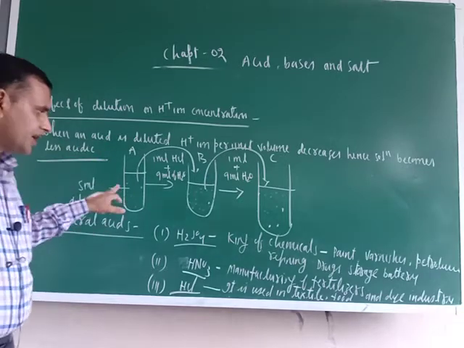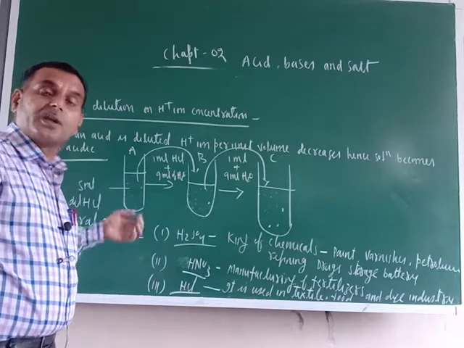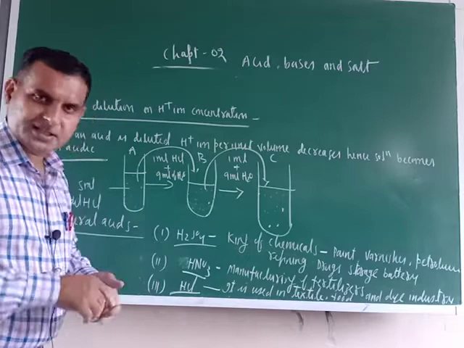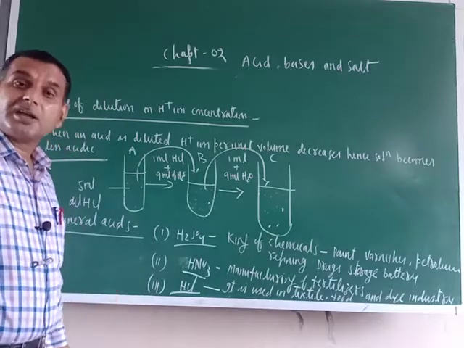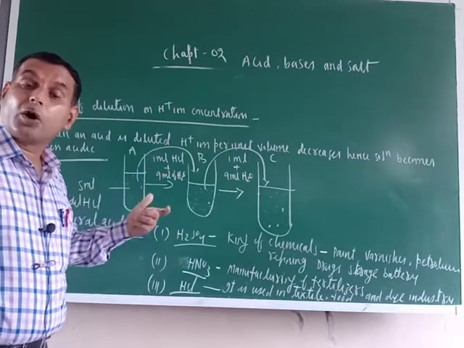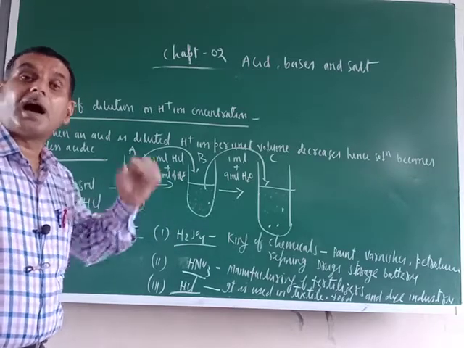Now how can we say that the solution becomes less acidic? Do one thing. In all three test tubes, you add granulated zinc or magnesium metal. When zinc or magnesium metal reacts with acids, they evolve hydrogen gas.